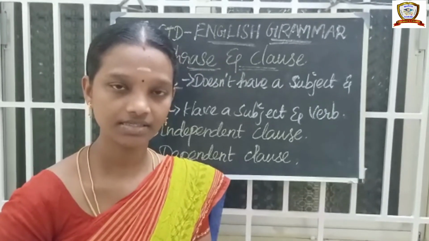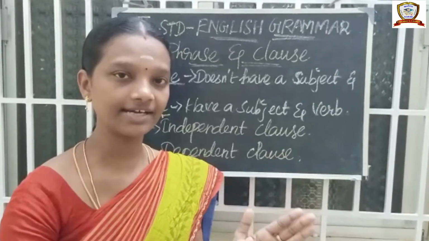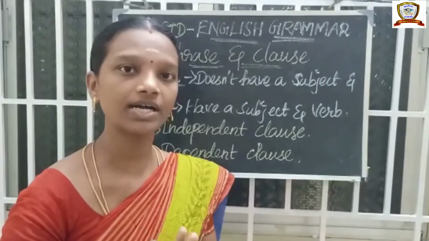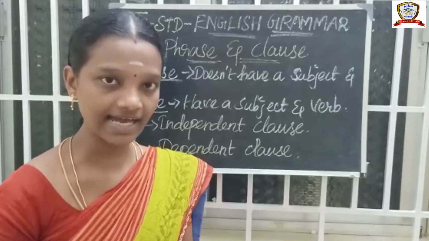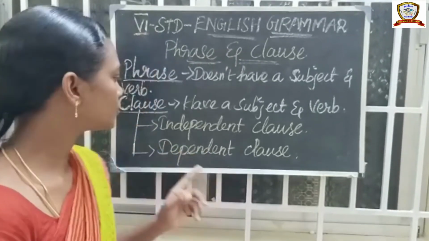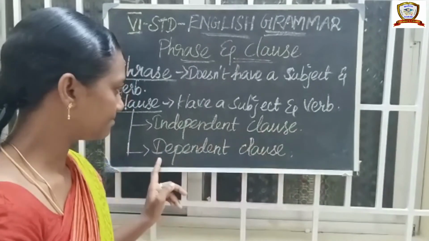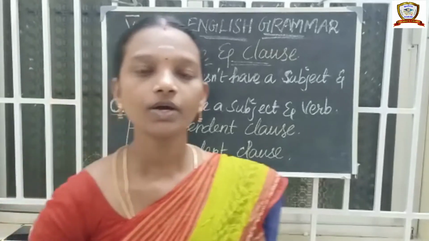Yes, it has a subject and verb, so that part is called a clause. The clause is divided into two parts: independent clause and dependent clause. Today we are going to see details about phrase and clause.